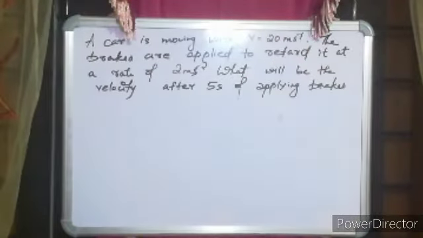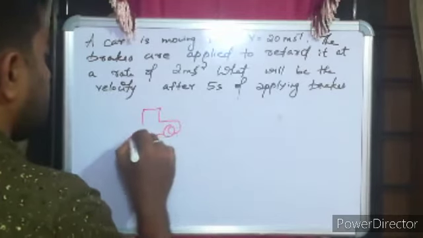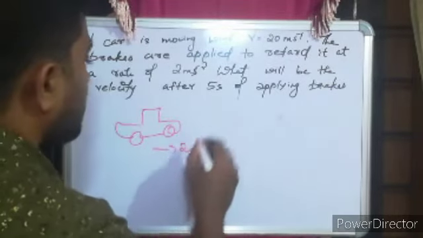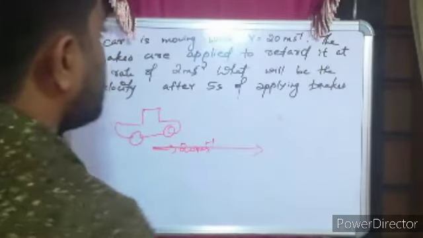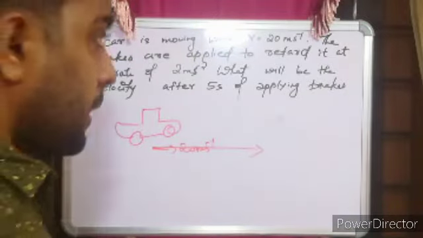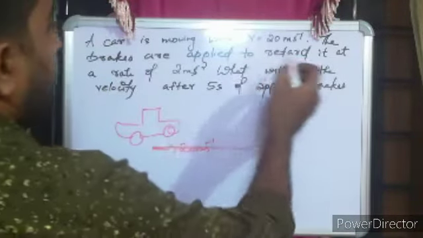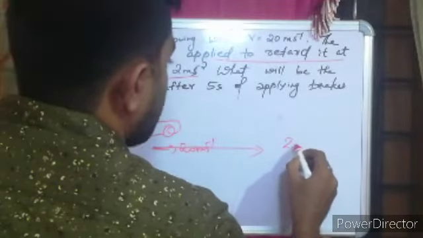A car is moving with velocity 20 meter second raised to minus 1. It is said that the brakes are applied to retard it at a rate of 2 meter second raised to minus 2. What will be the velocity after 5 seconds of applying the brake? So your car was moving with 20 meter second raised to minus 1. All of a sudden brakes are applied so that its speed is reduced.